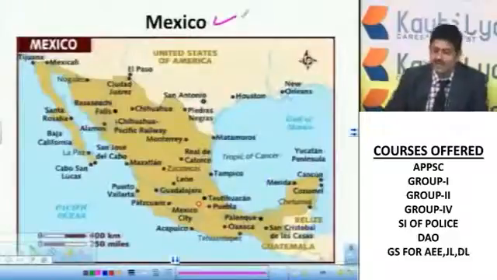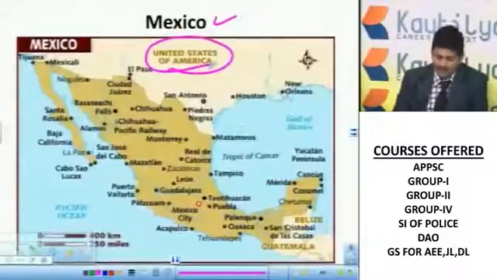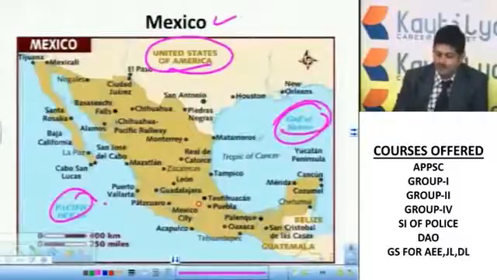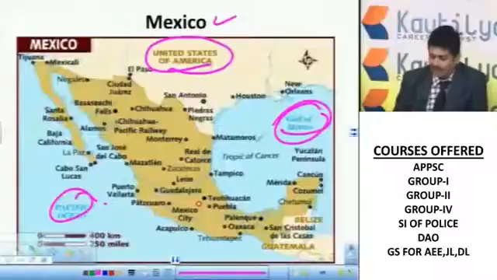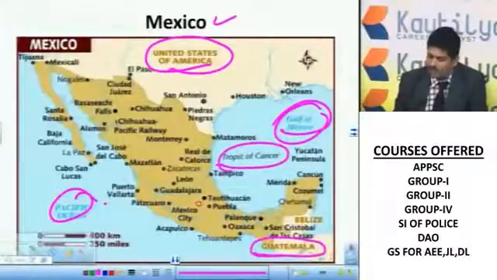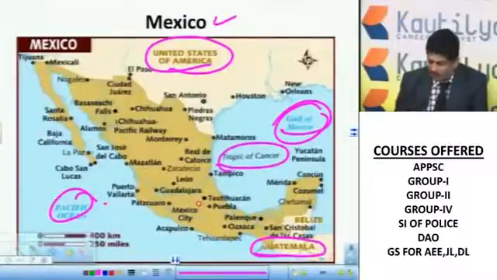Another important country in North America is Mexico. It has a border with the United States. The Pacific Ocean and the Gulf of Mexico, the largest one in the world, are here, and the Tropic of Cancer is also passing through this. Here you can see Guatemala. It's a Central American country, one of the countries of the Caribbean islands. So you need to remember these, they are very important.